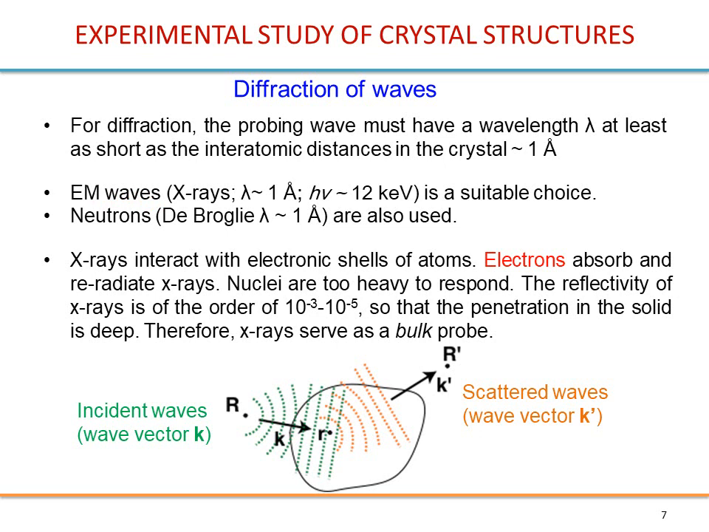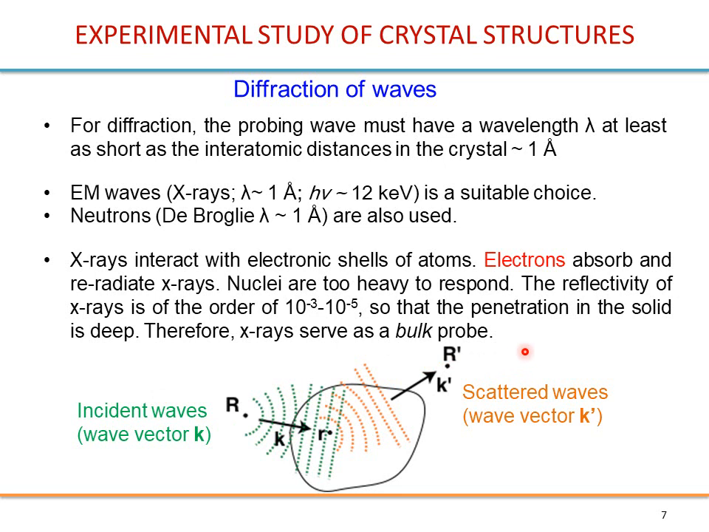Electromagnetic waves have an oscillating electric field and magnetic field, so they will interact with electrons. The electrons, let's say, absorb and radiate X-rays, at least is what is commonly said. Nuclei are too heavy to respond, so only the electrons will be important. And you also have a sufficient penetration in the solid, so we have here a bulk probe.